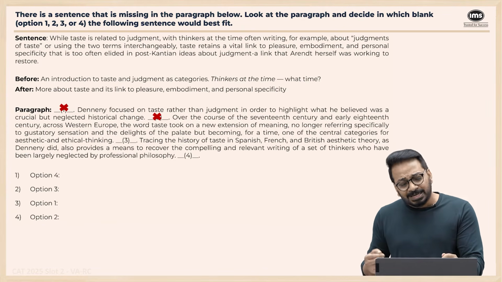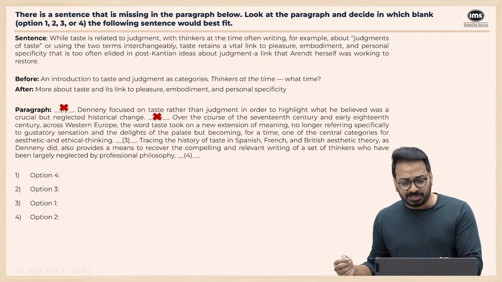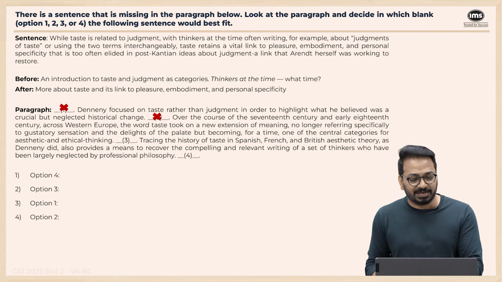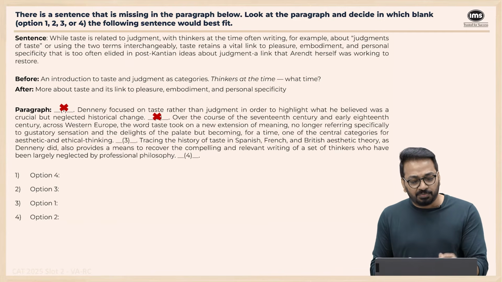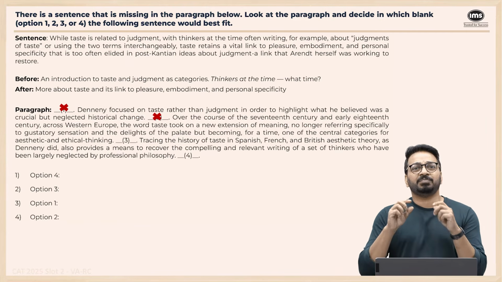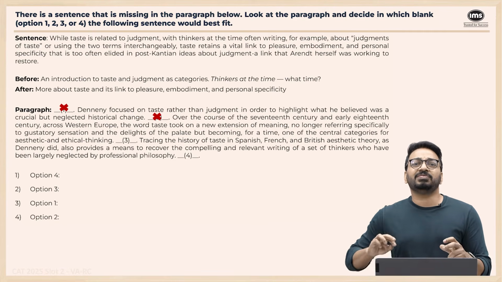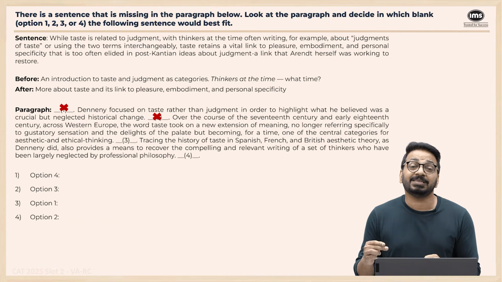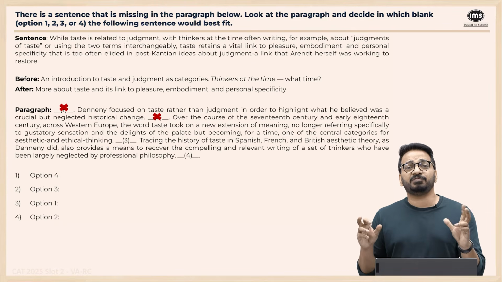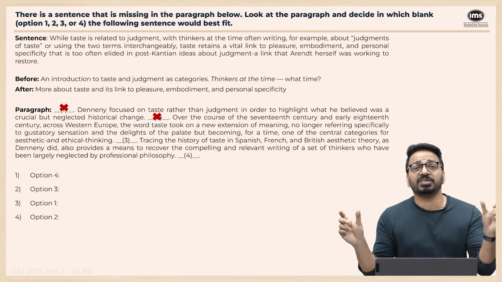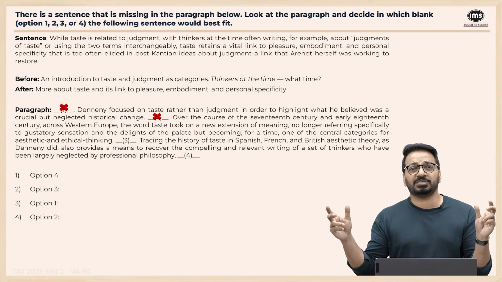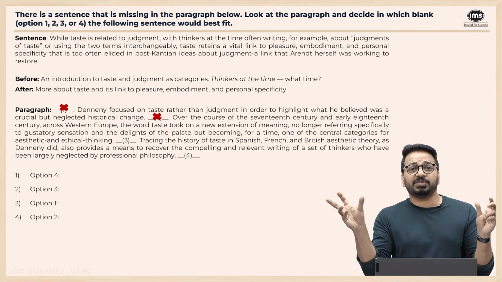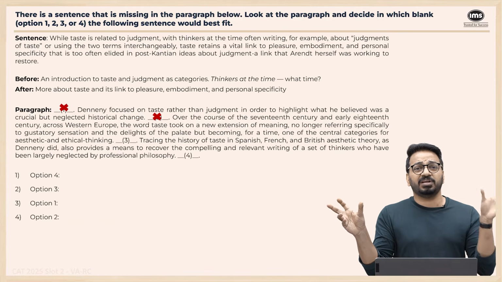Can it be 4? Tracing the history of Spanish and French aesthetic theory generally also provides a means to discover compelling and relevant writing of a set of thinkers who have largely been neglected. Now, between 3 and 4, why should we reject 4? For a simple reason: whenever I'm referring to something with writers and thinkers at that time, the pronoun should immediately follow the noun. That is not the case here. So the reference to that time should come immediately before it.